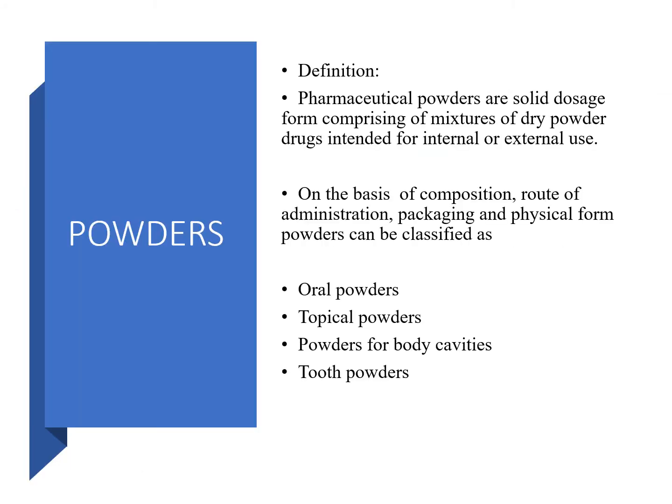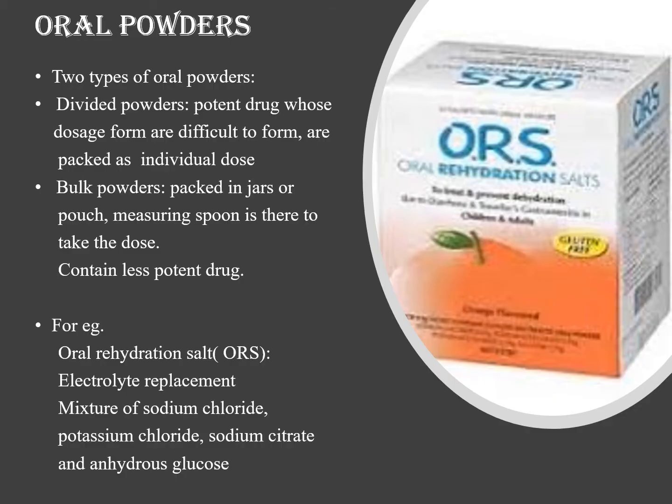Powders. Pharmaceutical powders are solid dosage form comprising of mixture of dry powdered drug intended for internal or external use. On the basis of composition, route of administration, packaging and physical form, powders are classified into oral powder, topical powders, powders for body cavity and tooth powders. Oral powders are again divided into two types, divided powders and bulk powders. Divided powder contains potent drug whose dosage forms are difficult to form and are packed as an individual dose. Bulk powders are packed in jars or pouch. Measuring spoon is there to take the dose. They contain less potent drug.